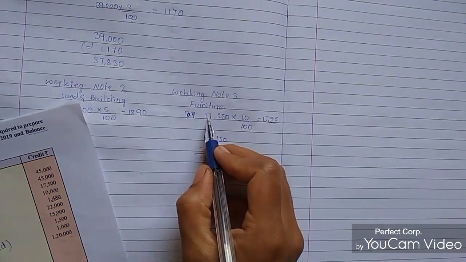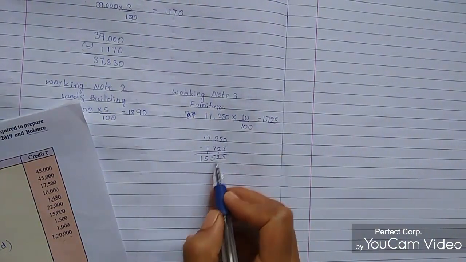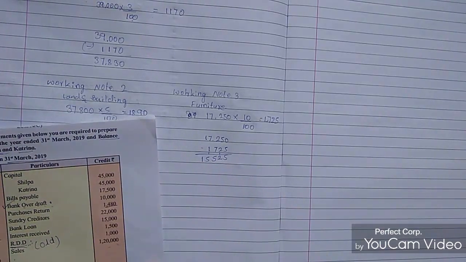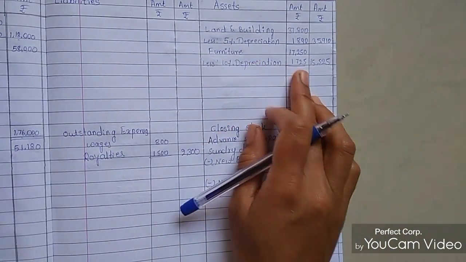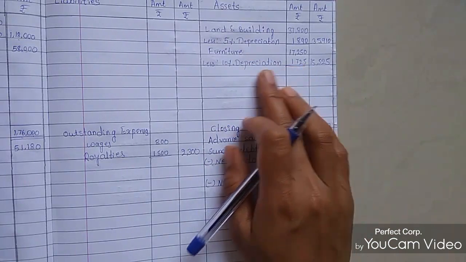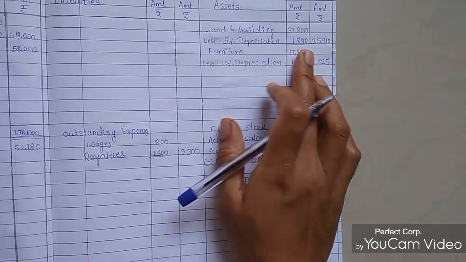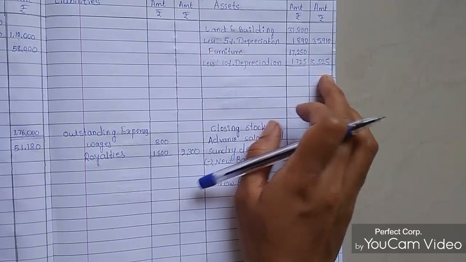After deducting from 17,250 rupees, we got 15,525. So 1,725 is the depreciation, and after deducting it from the furniture amount, we got 15,525.